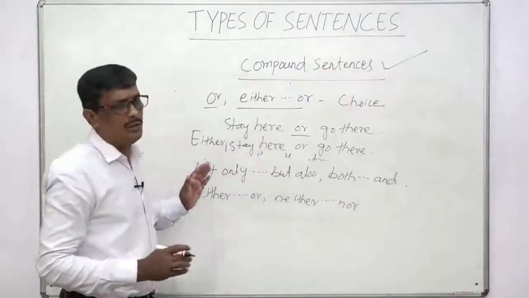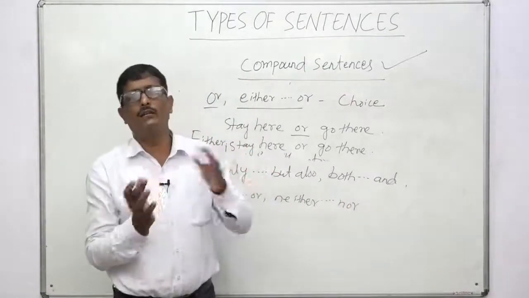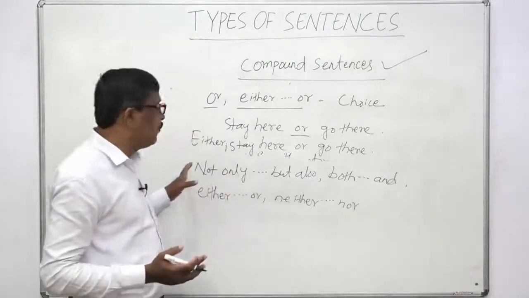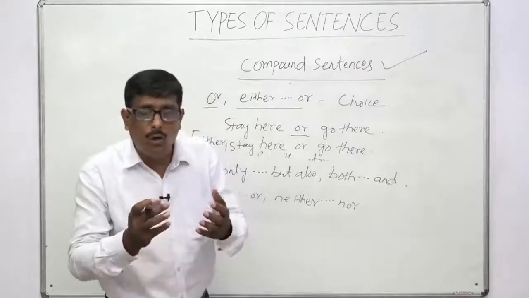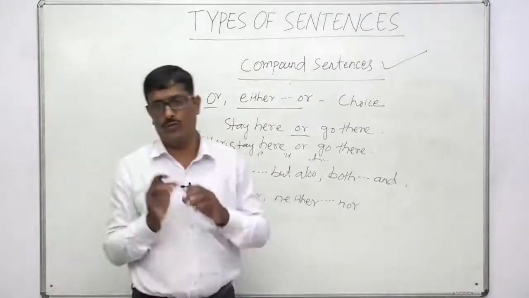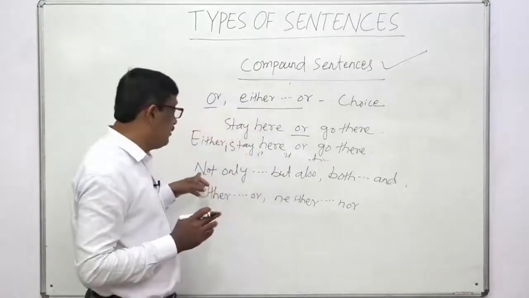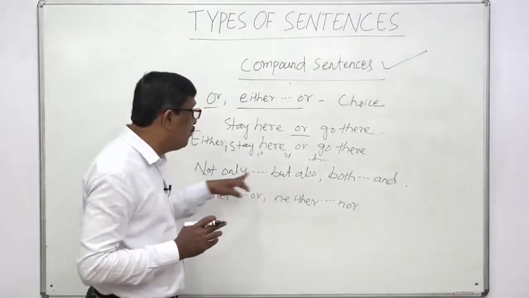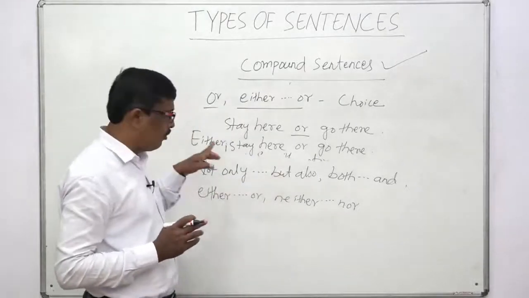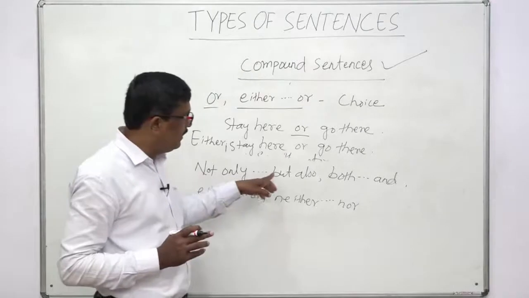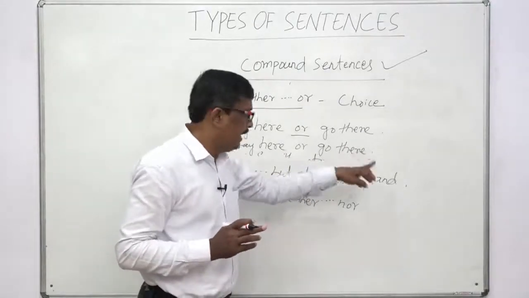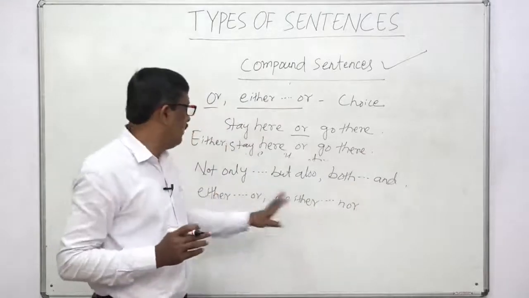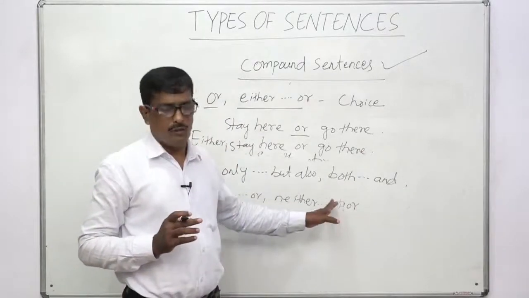These four conjunctions always go side by side. That's why these four conjunctions are also called correlatives or correlative conjunctions. Okay, because you see there are two-part conjunctions here, where not only is used, there but also is used. Where both is used, there and is used, like neither nor and either or are also used.